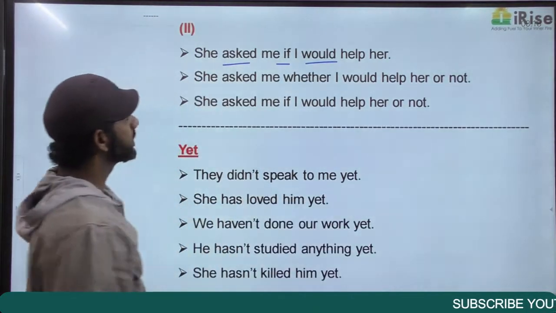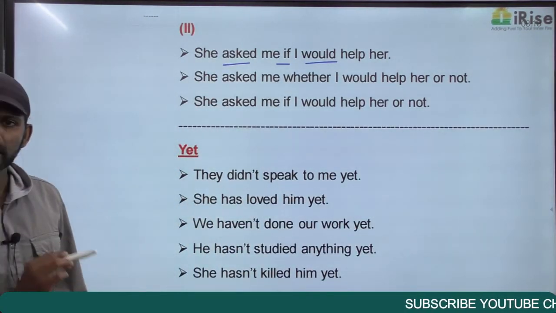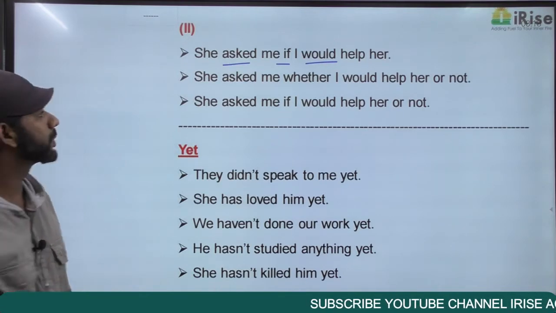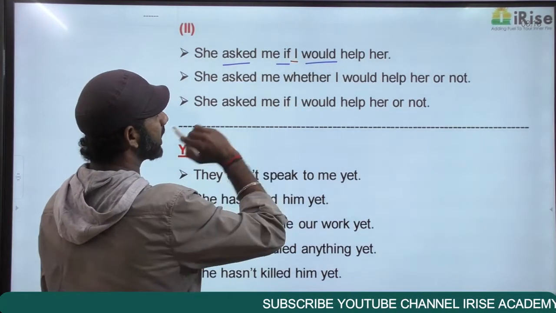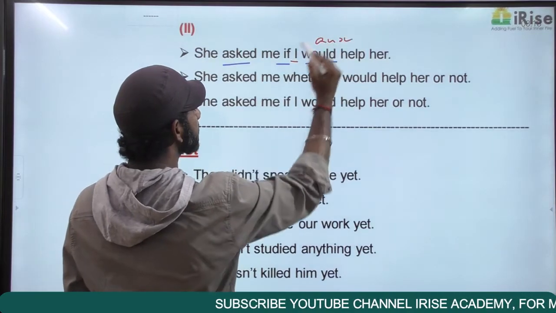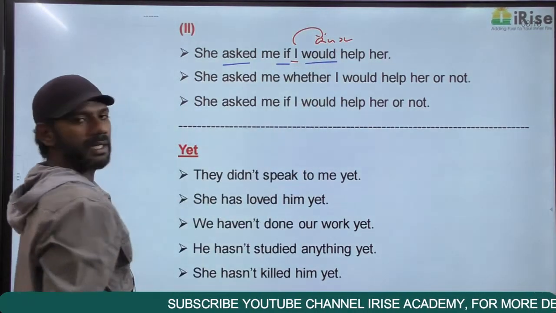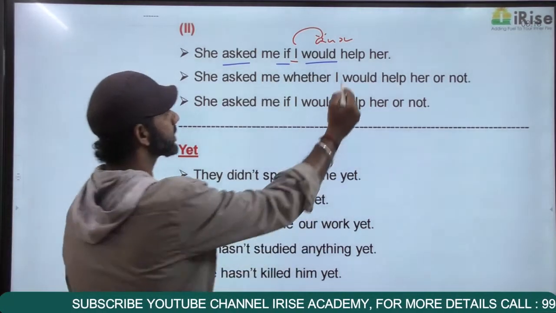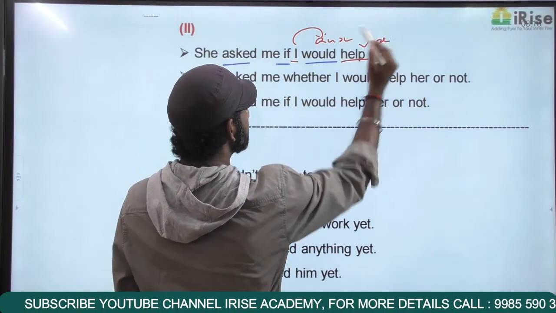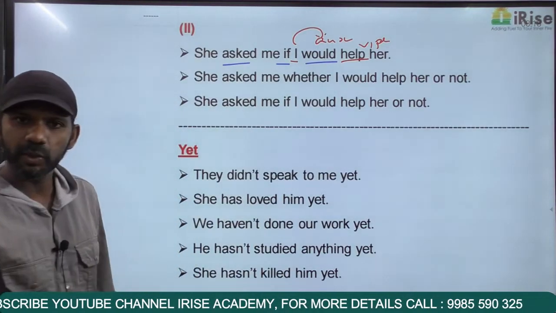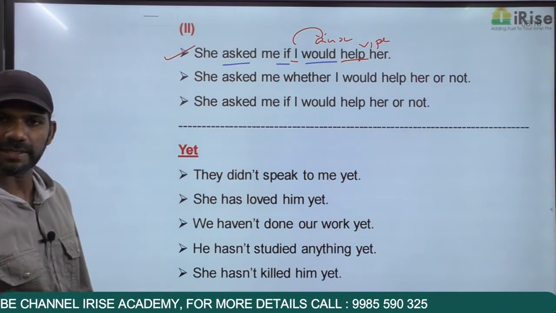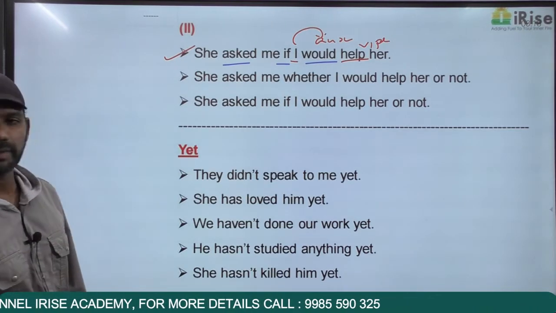So tense consistency is there. This is not an interrogative sentence. The auxiliary verb must come after the noun or pronoun. The pronoun here is I. Would is the auxiliary verb. The auxiliary verb is coming after the pronoun. That is completely fine. Would help. Help is V1 plural. So would plus V1 plural. That rule is also completely satisfied. So this statement is grammatically correct. Come to the next one.